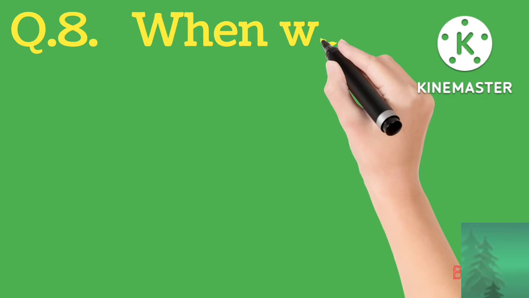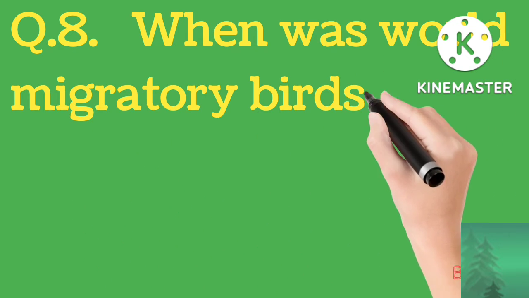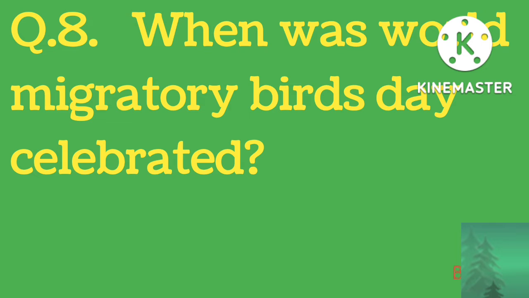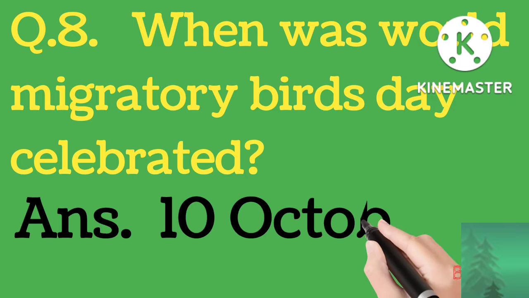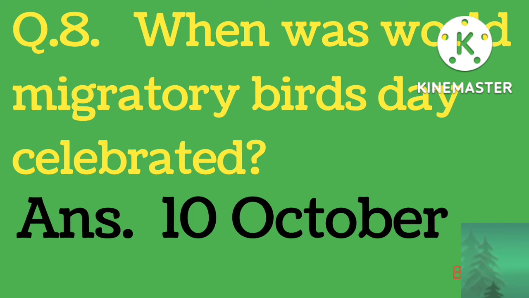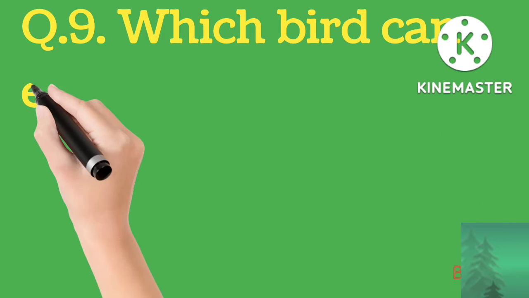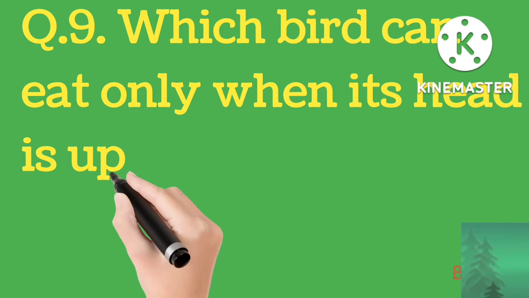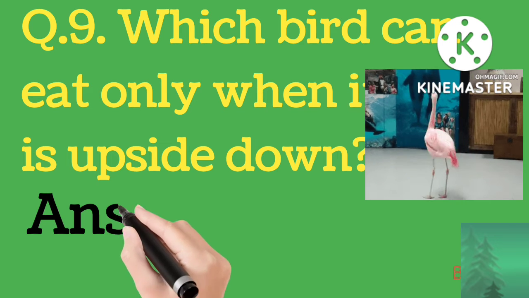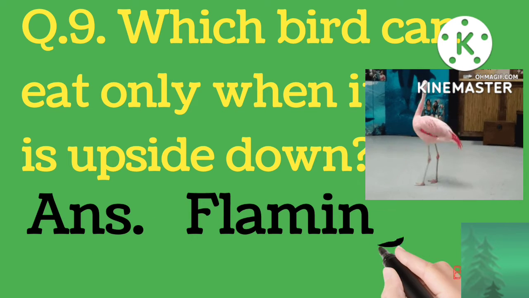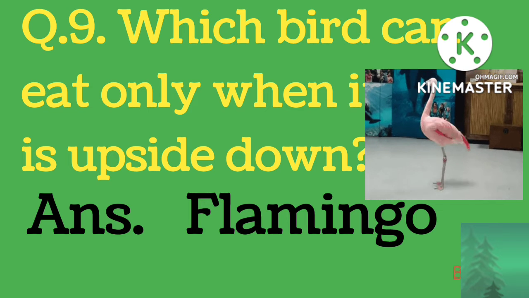Question number 8. When was World Migratory Birds Day celebrated? And the answer is 10 October. Question number 9. Which bird can eat only when its head is upside down? And the answer is Flamingo, Rajhans.